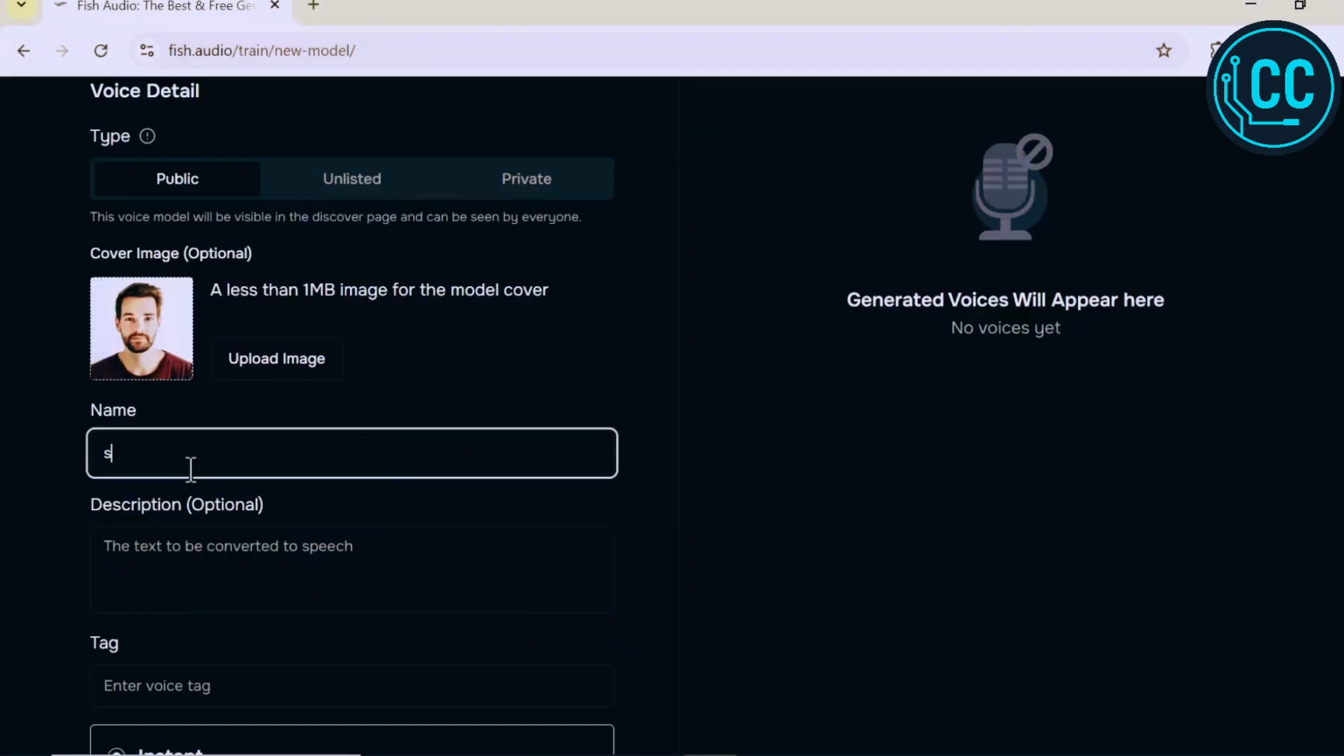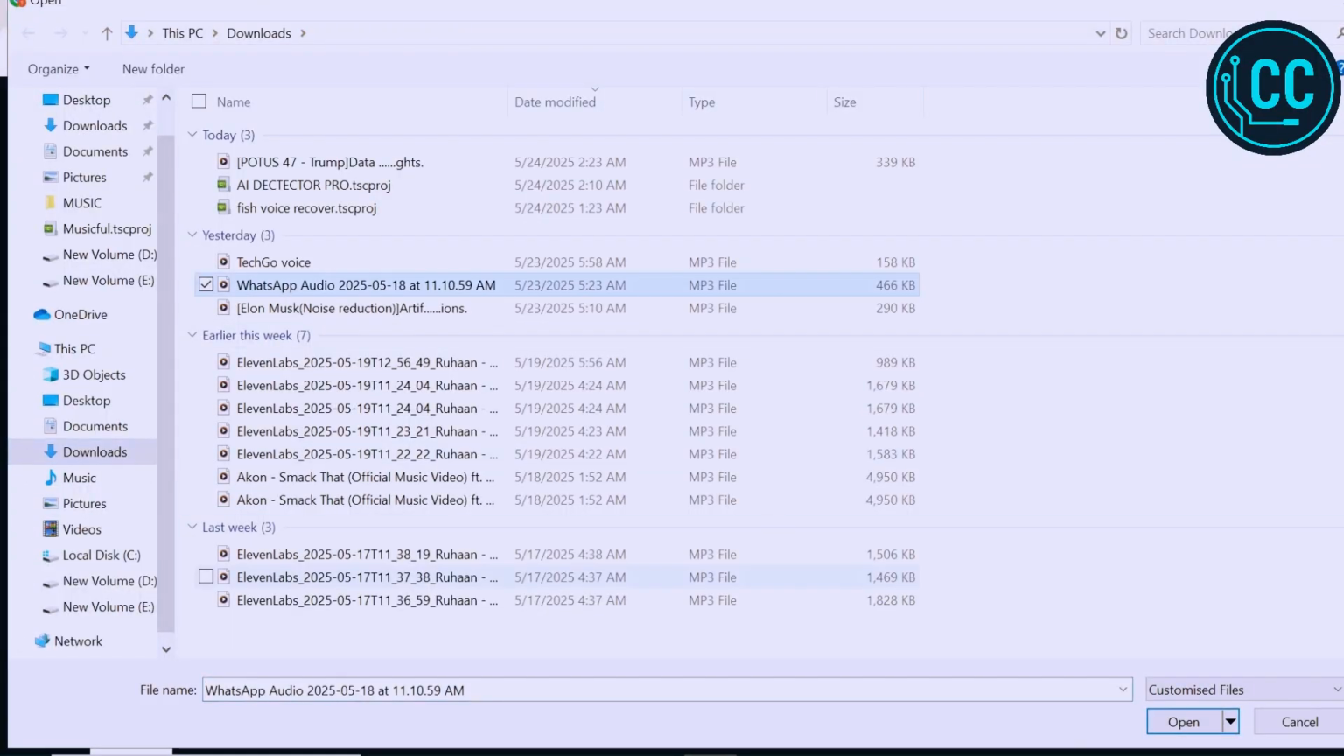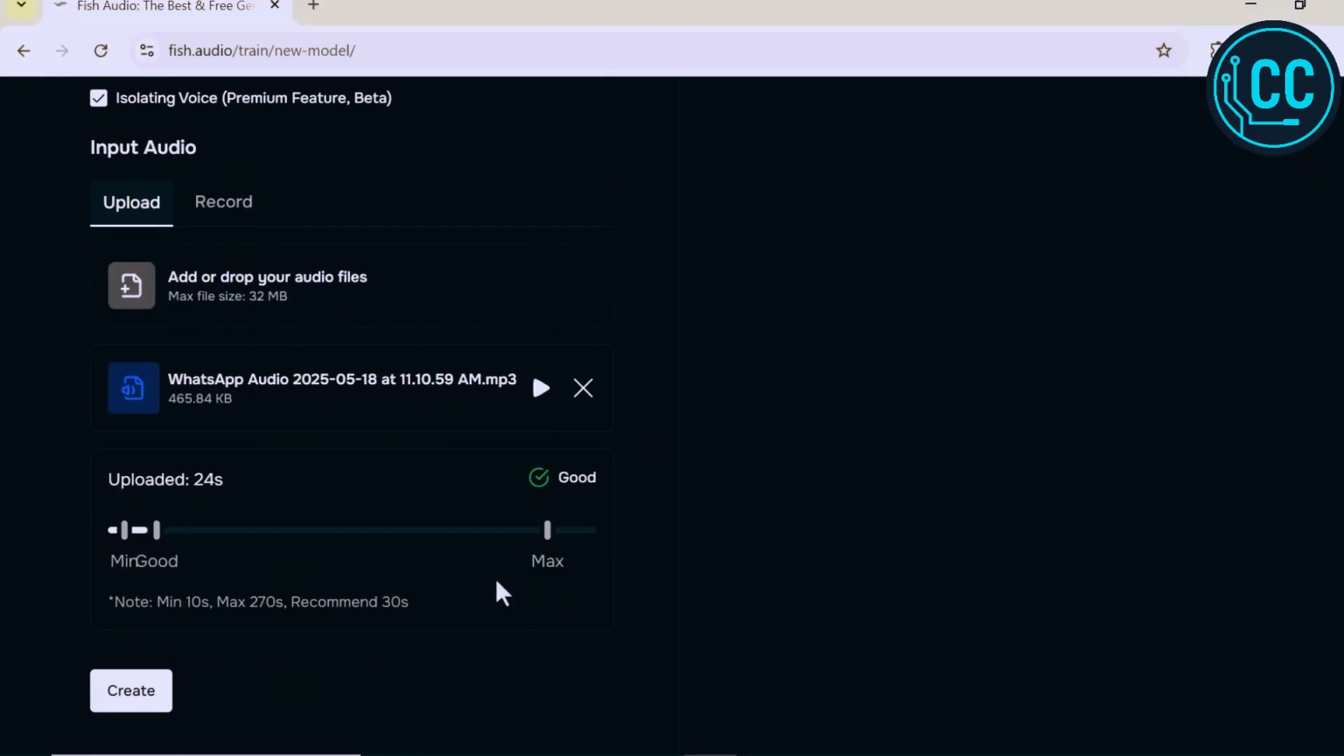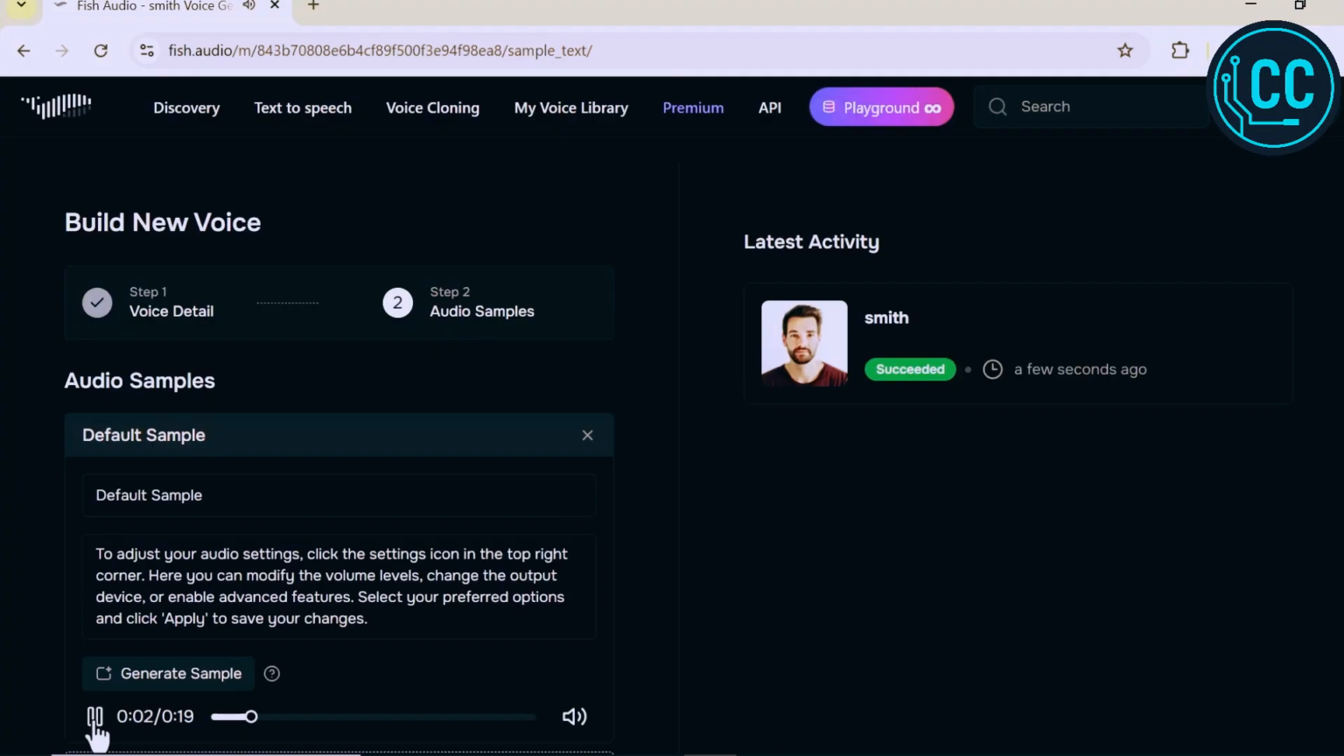Next, we will move on to the second step, uploading voice samples. This is where you provide a few clean recordings of your voice to train the AI. Now I am uploading a cover image for the voice. Clicks on Create. This will save your voice model so you can access it anytime in your voice library.